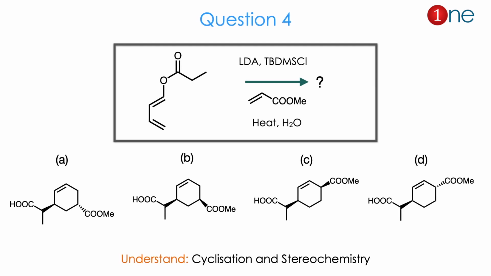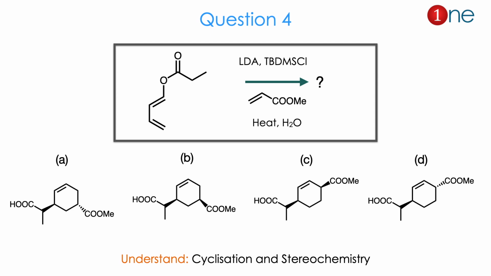Then question number 4. The starting material is a linear system with the ester, a conjugated double bond, and an alkene on the side. You are using the base LDA and TBDMS, which is a silyl compound, and using a dienophile with COMe. You are using heat and water.